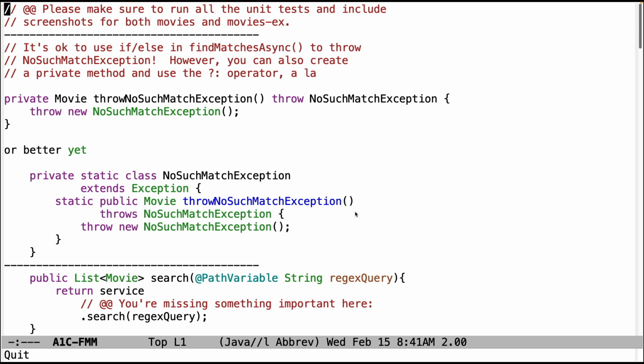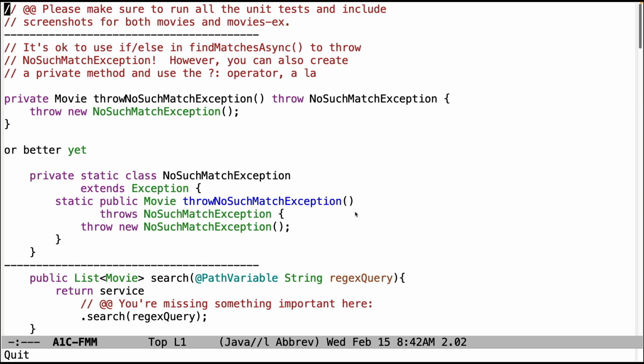Some people were just running like the black box test and having a screenshot of that. It's important for you to be able to make sure that those tests are passing because that's what we're going to grade your program on. So make sure you run the test, make sure you run the right test, make sure you run all the tests.